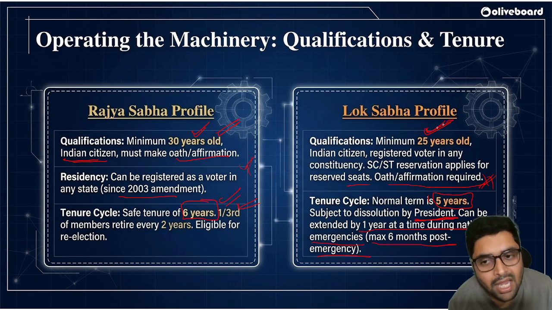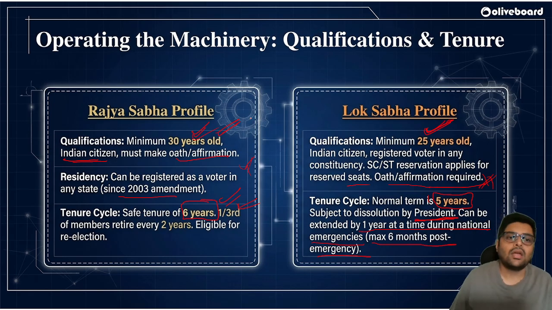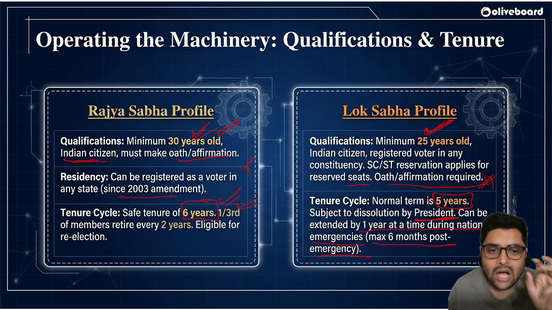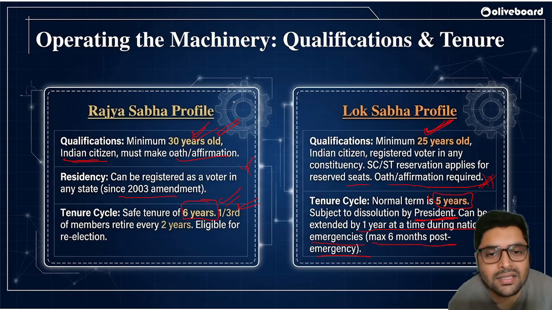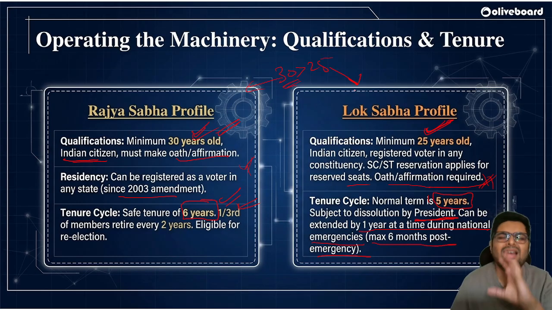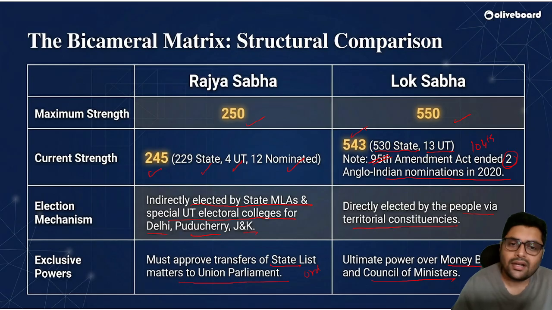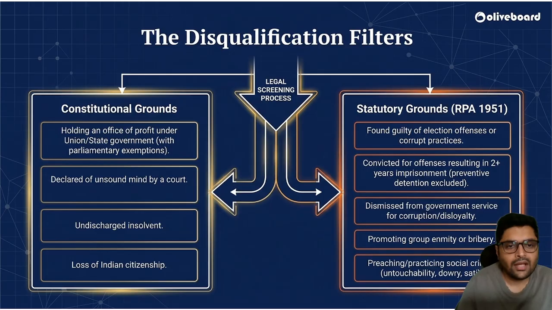Okay, the minimum age group of both of them. Rajya Sabha is nicknamed the House of Elders. So elders means 30 is more than 25 years, right? So elders will go to Rajya Sabha, younger will go to Lok Sabha. Remember it like that. This is for your memory. I'm giving it to you as a trick. 5 years for Lok Sabha, 6 years for Rajya Sabha. Please remember 250 members here, 550 in Lok Sabha. Okay, let us go ahead.